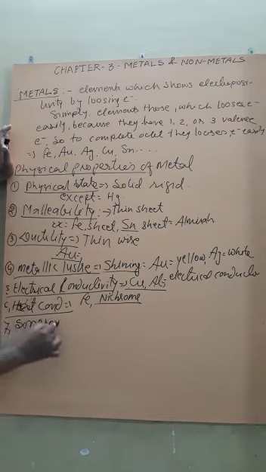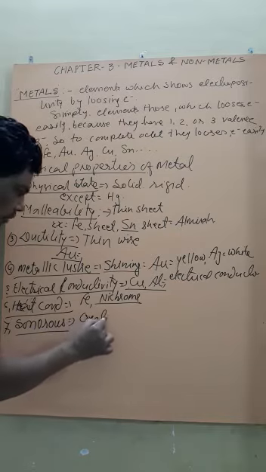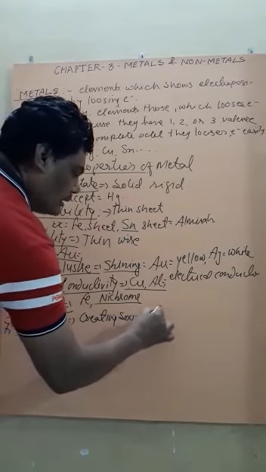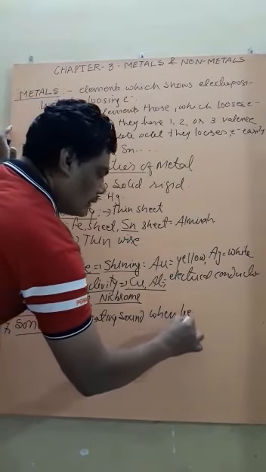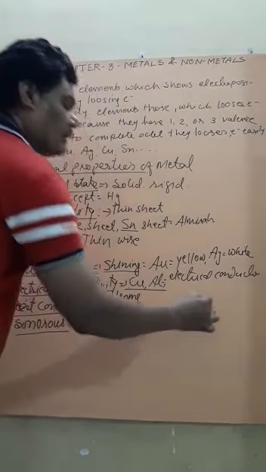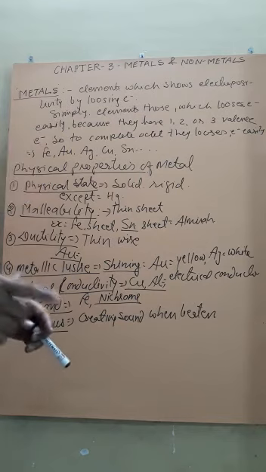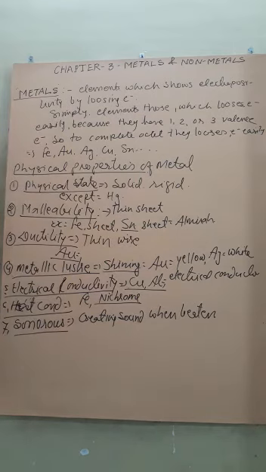Then sonorous. Sonorous means creating sound when beaten. Like here, if an iron rod is beaten by any other metal, it will produce sound. Producing sound is also one of the very important properties of metal. Getting?